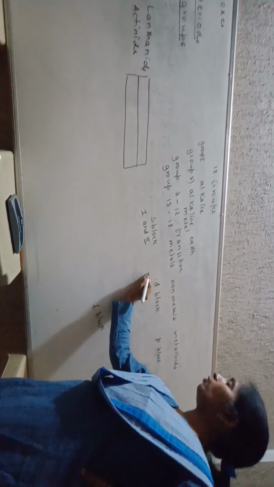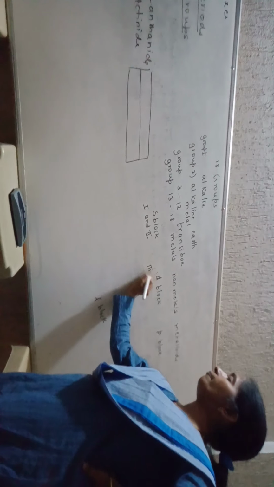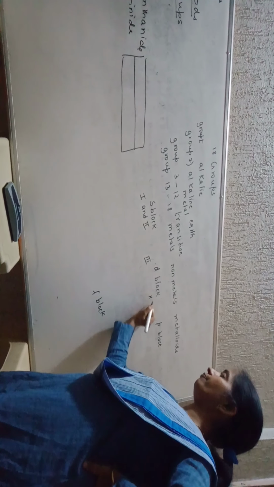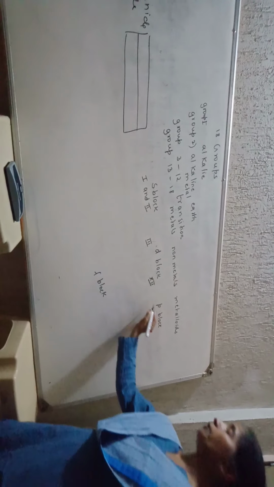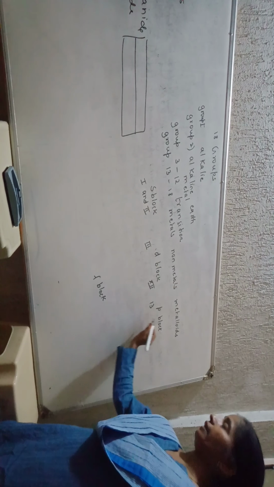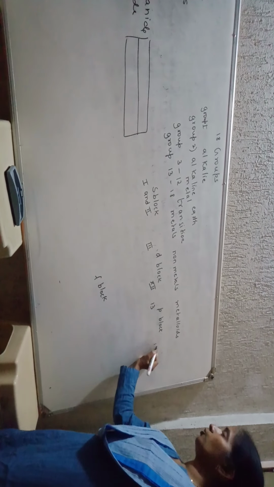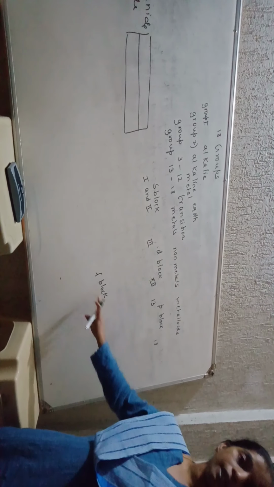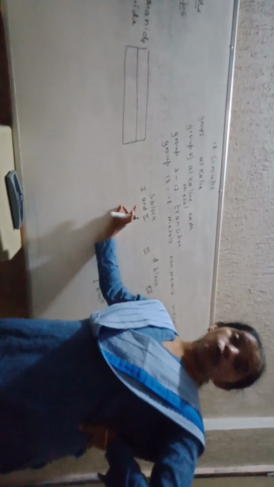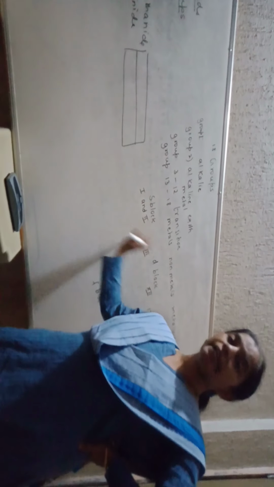D block includes elements from group number 3 to 12. Elements of P block include group number 13 to 18. हे कुठल्या ब्लॉक मध्ये नाही, हे F block, lanthanide and actinide series. That's it. Clear? Group number 1 and 2 are all metals.